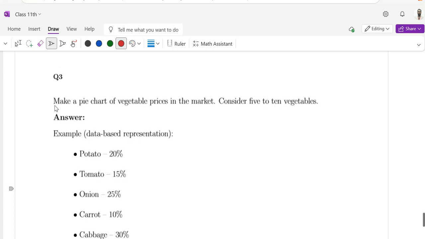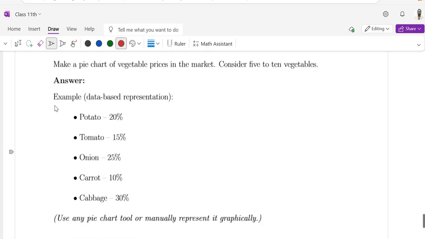Question number 3. Make a pie chart of vegetable prices in the market. Consider 5 to 10 vegetables. And what you will write? Example data based representation. Suppose I have written potato, that is 20%, tomato 15%, onion 25%, carrot is 10%, and cabbage is 30%. Then use any pie chart tool or manually represent it graphically. This is a way to represent the data in the form of a pie chart.